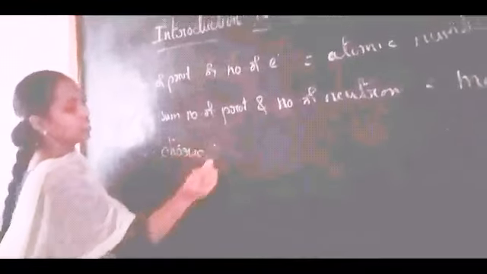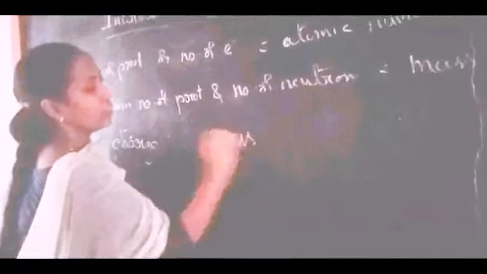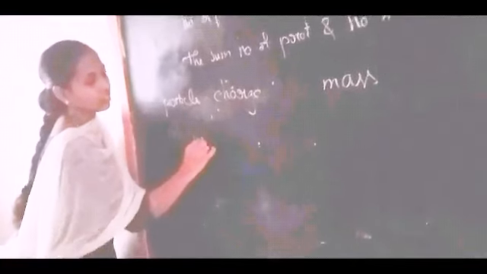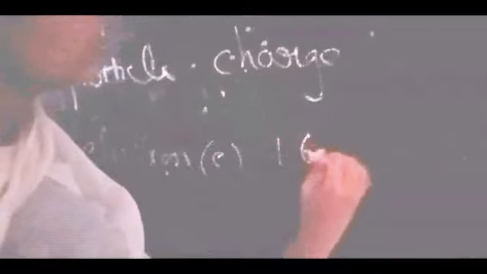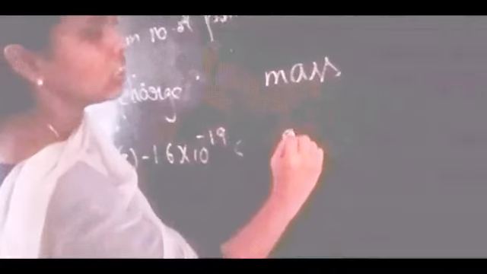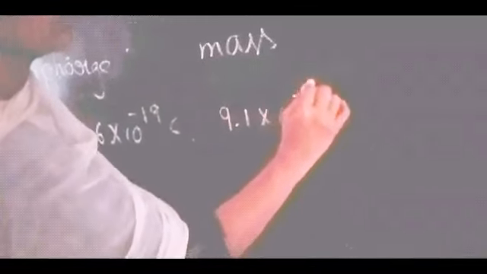Charge, mass, particle. For the electron, the charge of an electron is 1.6 into 10 power minus 19 coulomb with a negative charge. And the mass is 9.1 into 10 power minus 31 kg.